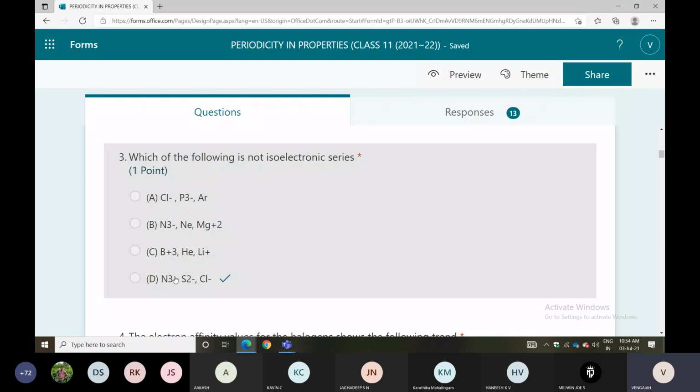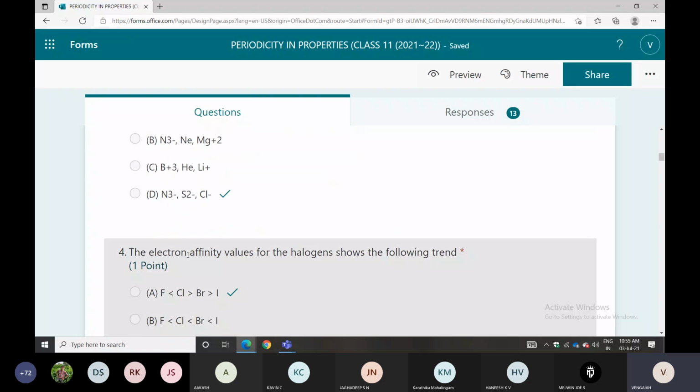N minus 3 has 10. S minus 2 means S is 16, plus 2 is 18. Cl minus is 18. But the third one is different. Option A, all elements have 18 electrons. Option B, 10. Option C, 2: helium, lithium plus, beryllium plus 2, 2 will be there. Like that.